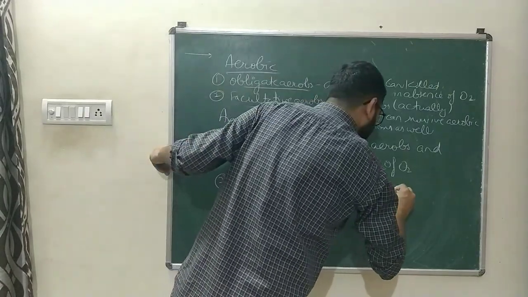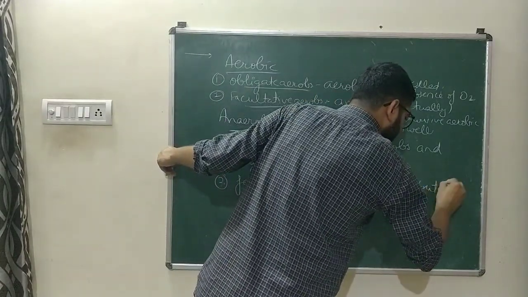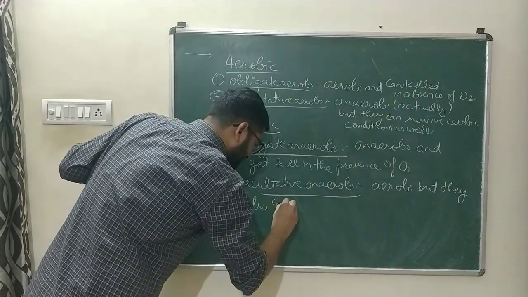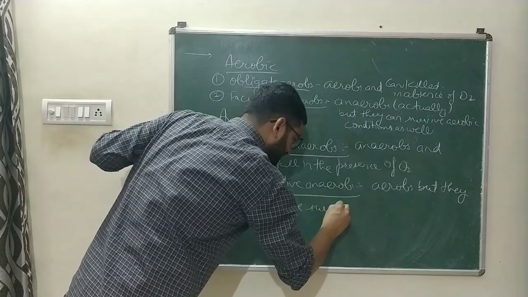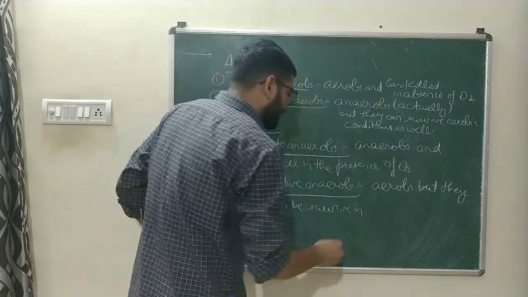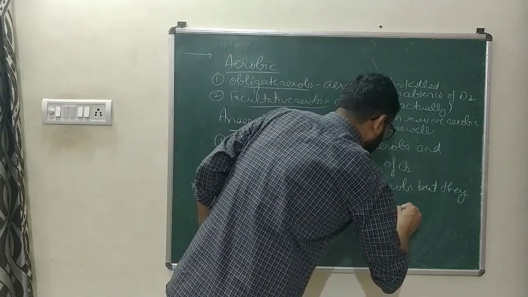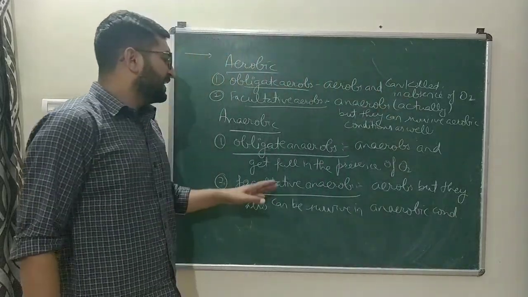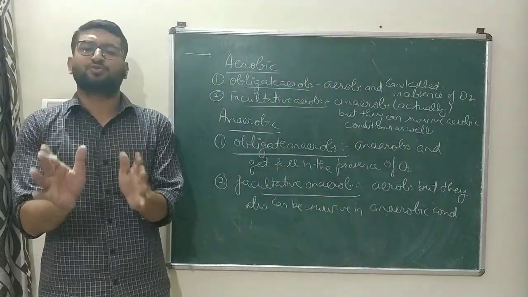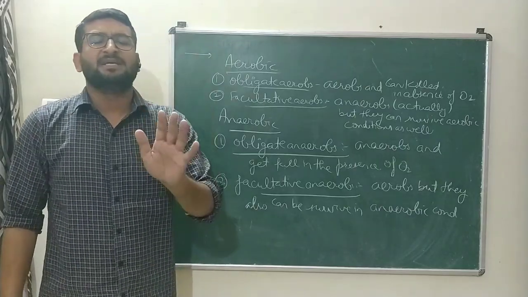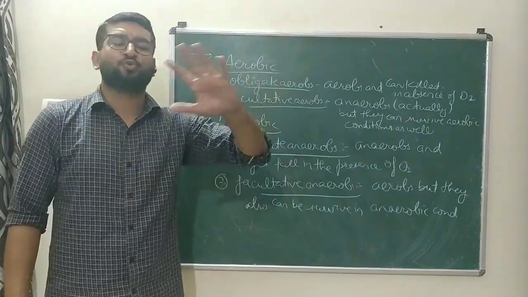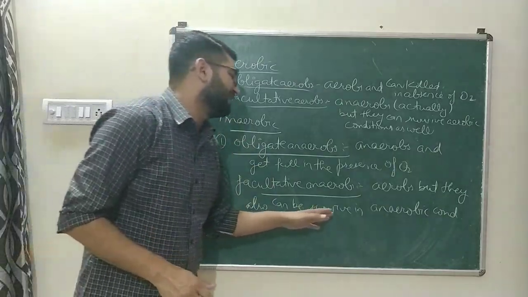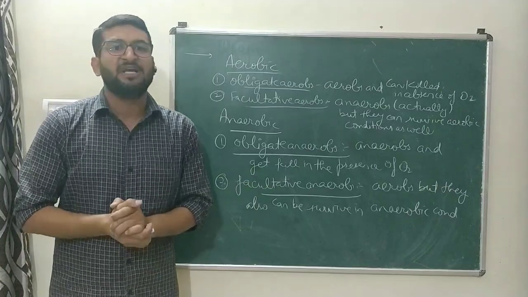Actually they are aerobes, but they can also survive in an anaerobic condition. That means they use oxygen to produce energy, but if somehow, due to any environmental change, the oxygen is not present, then also they can survive. So these are known as facultative anaerobes.